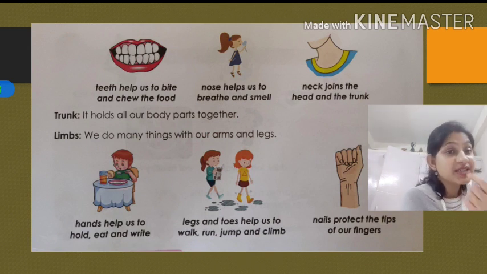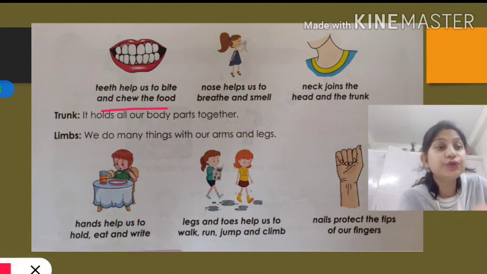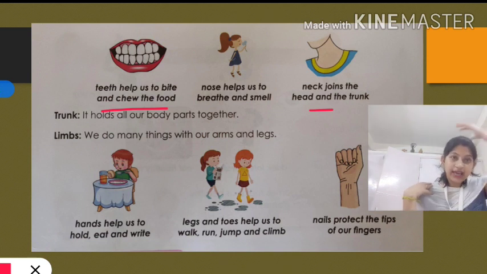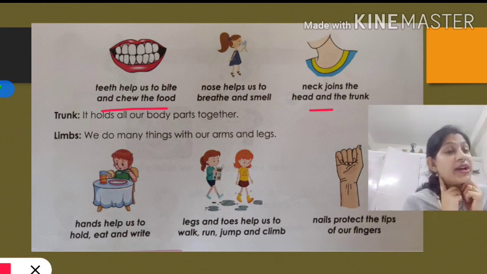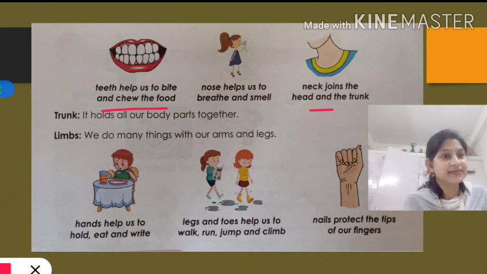Now teeth. What is the use of teeth? Teeth help us to bite and chew food. And what is the use of the neck? This is our head and this is our trunk. It joins our head and trunk together.